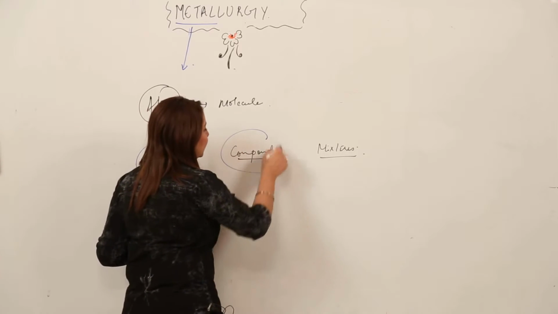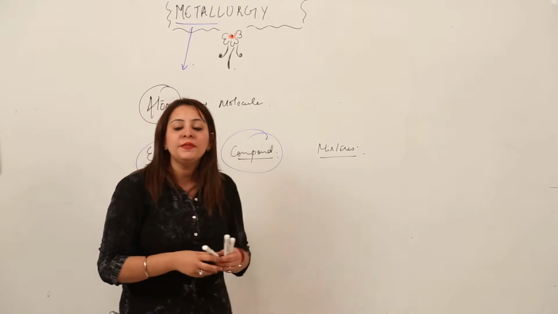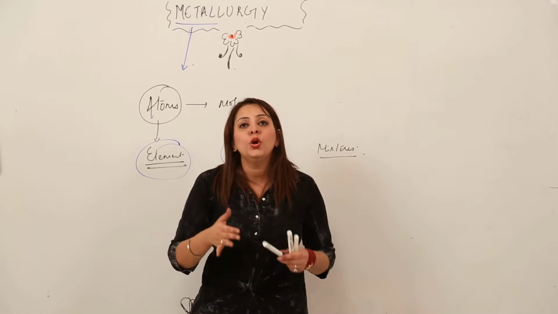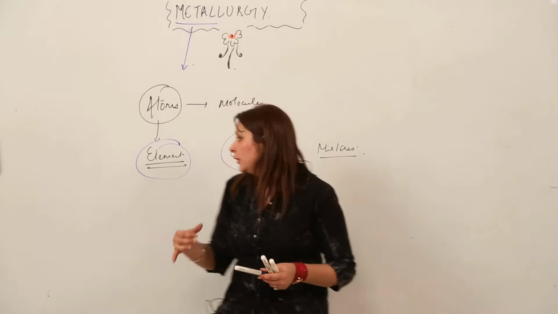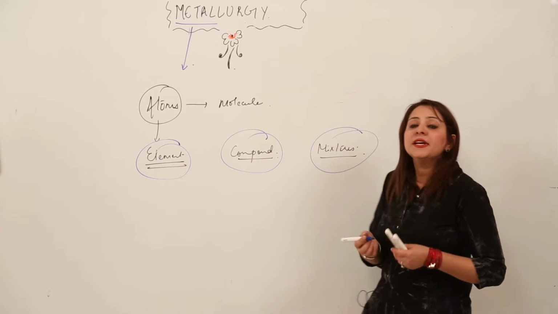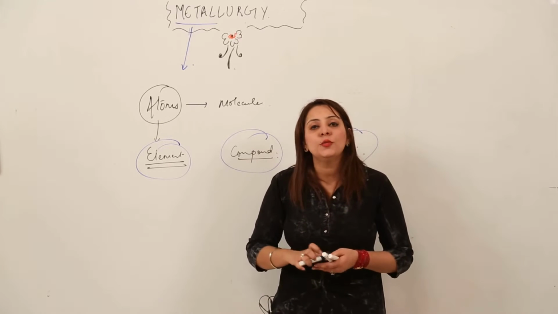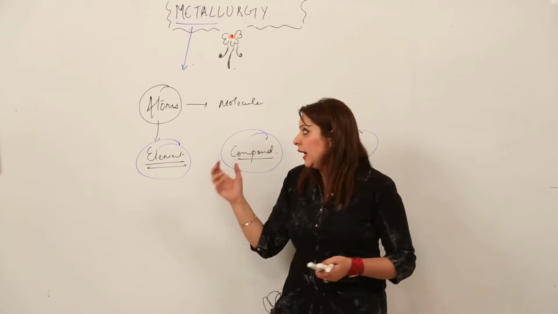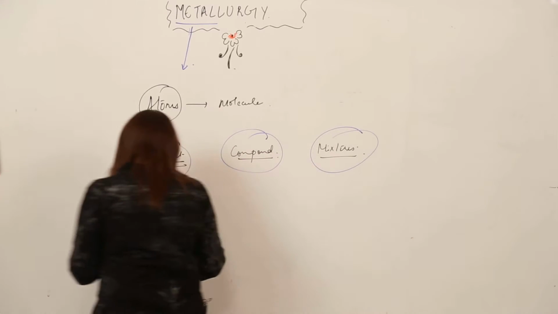And when we talk about the compound, it is formed when two or more atoms of different elements combine in a fixed whole number ratio and volume. So it leads to the formation of a compound. And a mixture is when two or more substances are mixed in any ratio, not chemically combined. So see, I am just stating an example for you.